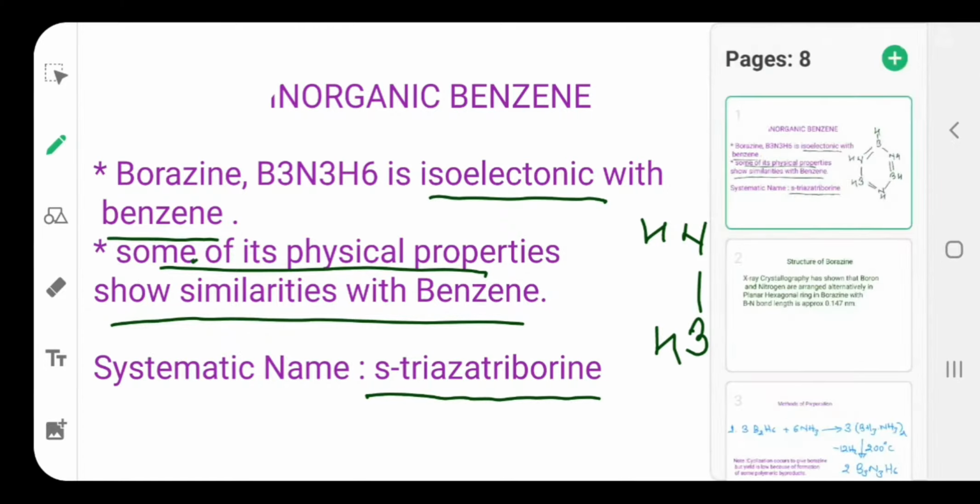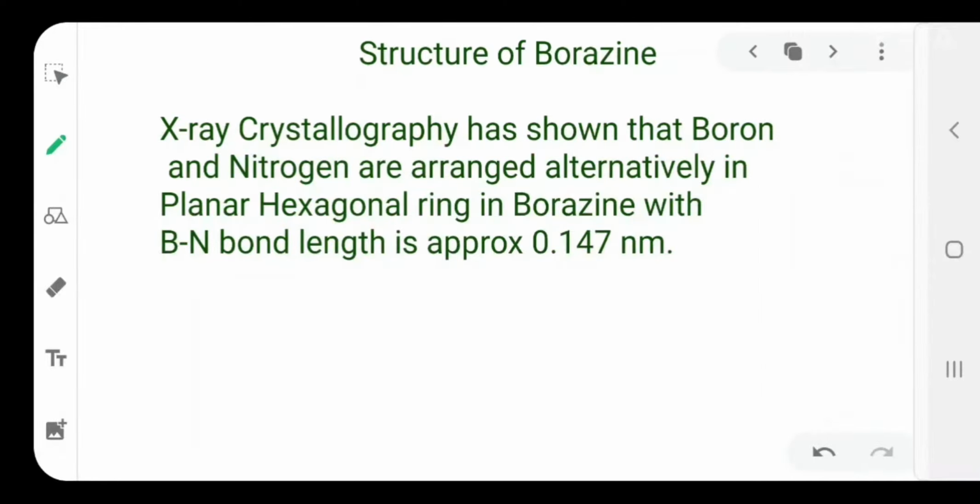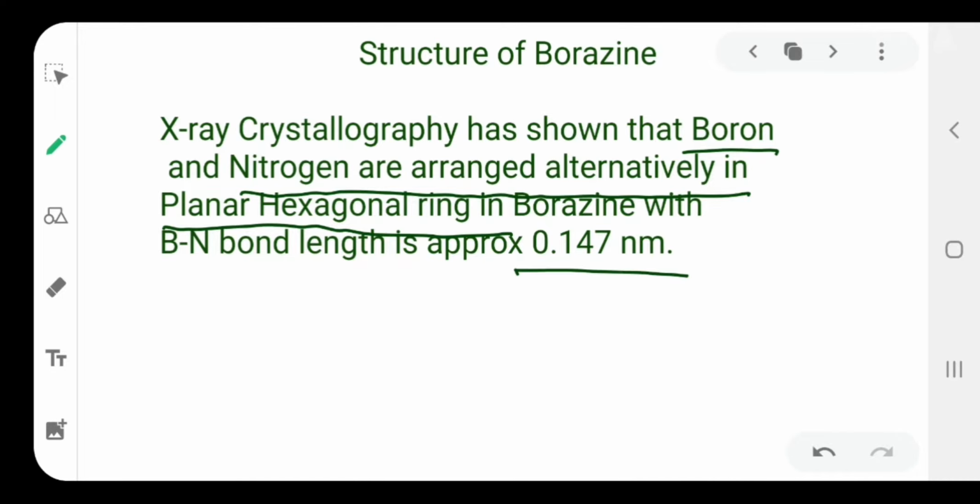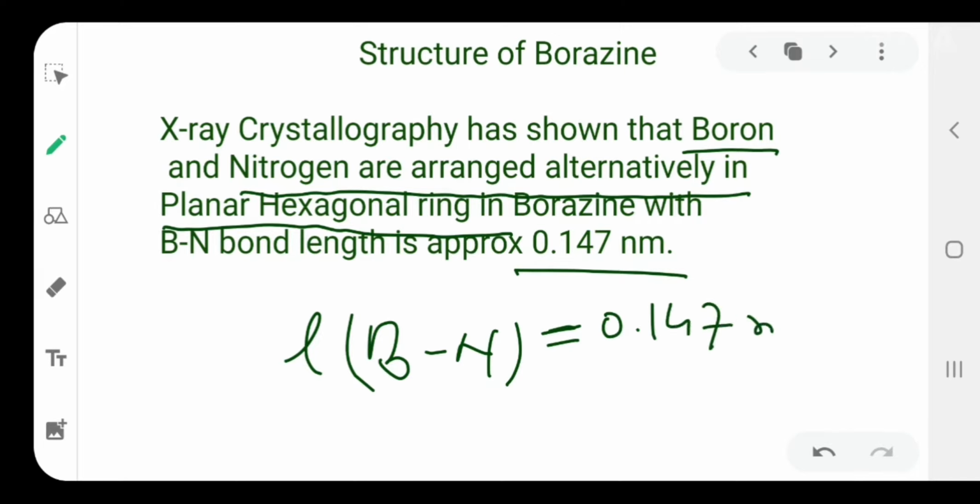as you can compare here. Now, structure. X-ray crystallography has shown that boron and nitrogen are arranged alternatively in a planar hexagonal ring, as I discussed in the last slide. And in borazine, there is a BN bond length of 0.147 nanometer, right? You can see the BN bond length is approximately 0.147 nanometer.